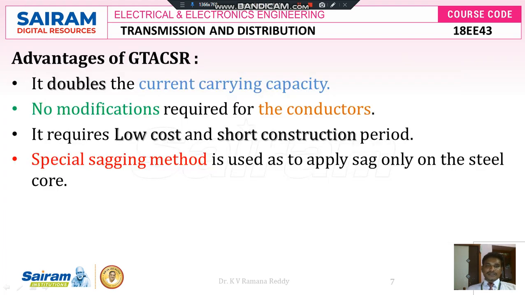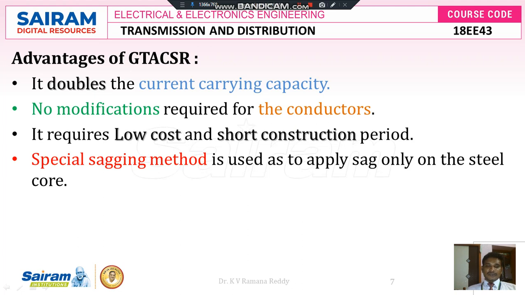Next, advantages of gap type aluminum conductor steel reinforced conductors. It doubles the current carrying capacity. For example, if the current carrying capacity of ACSR conductors is 1 ampere, then it doubles to 2 amperes. No modifications are required while we are using the GTACSR conductors on overhead transmission lines. It requires low cost and short construction period. Within the shortest period we can construct it, and the capital cost while replacing the ACSR conductors with GTACSR conductors is also low.